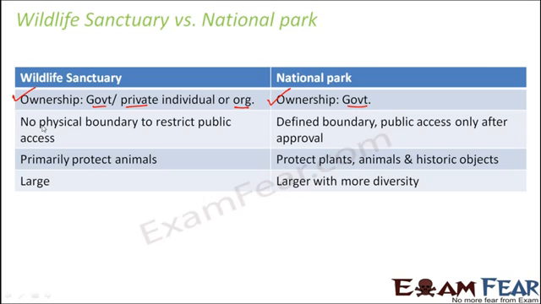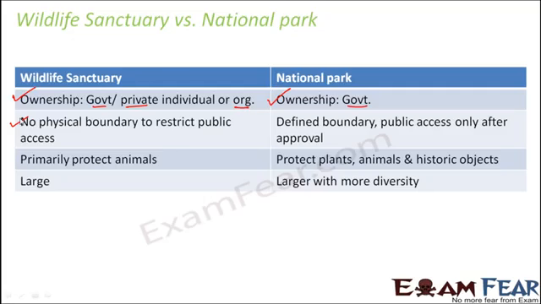In case of wildlife sanctuary, there is no physical boundary as such to restrict public access. That means it is not surrounded by a boundary to say that, okay, this is this particular wildlife sanctuary. So you don't have anything like a boundary, which means people can enter into it in some way or the other.